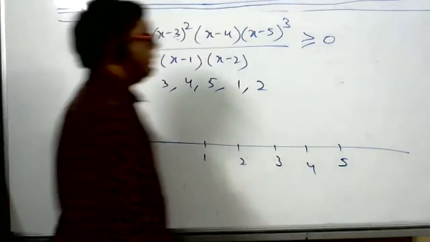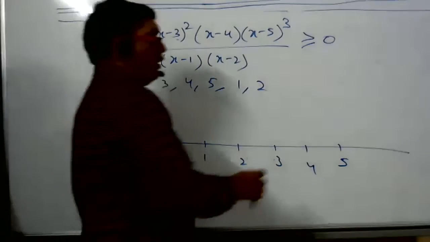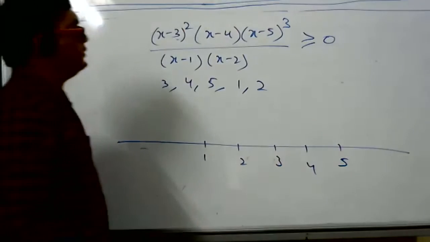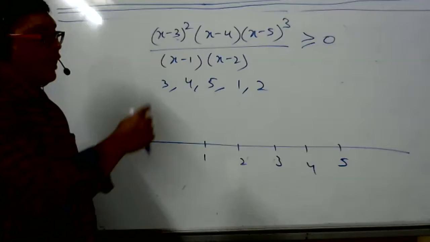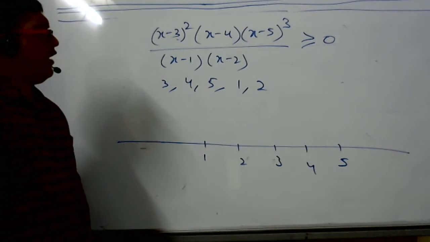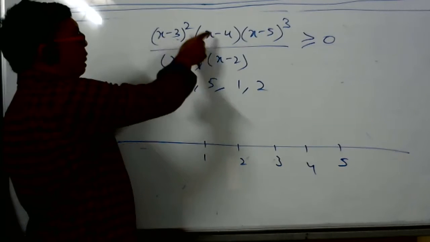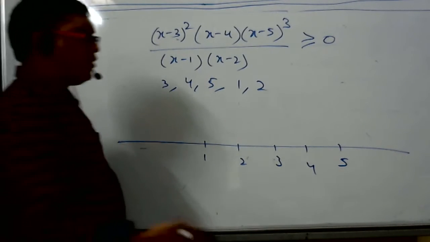What is the next step? To see the graph. No graph, the powers. No. Take a number after 5. Any number you take. We won't see the powers, only later. Take a number more than 5, take 100, and put it in the numerator. Only the numerator. So we'll get positive or negative? Positive, sir. Positive. That is why you take 6.